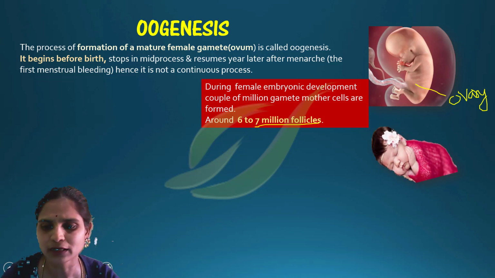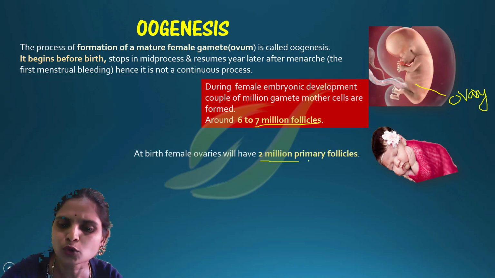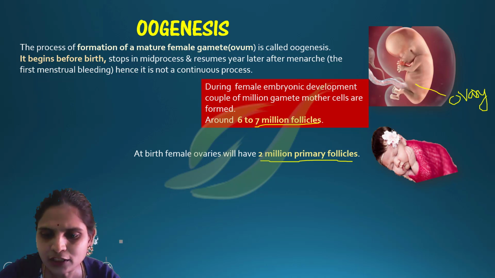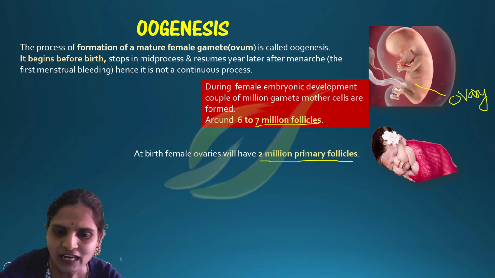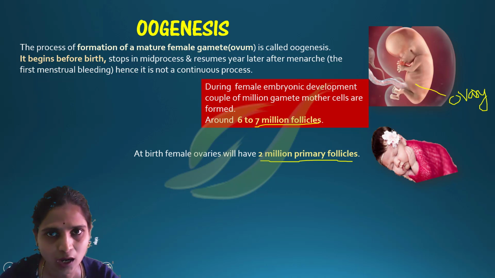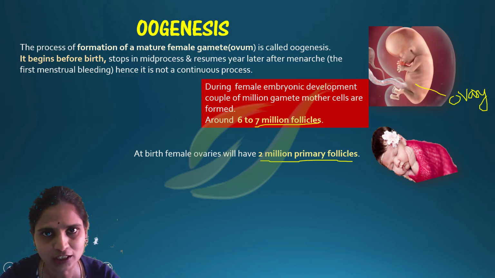At the time of birth, when the girl baby is born, there will be around 2 million primary follicles. So from the fetus, in the gestation period, that is within 9 months, around 7 million follicles will be there, and at the time of birth it consists of only 2 million primary follicles. The rest of the follicles got degenerated.